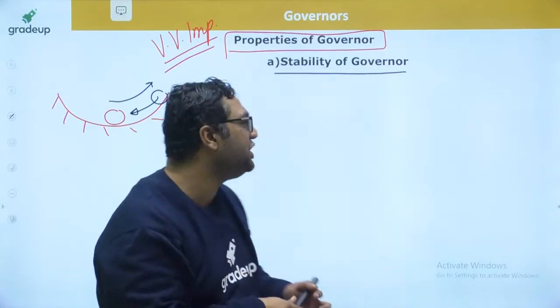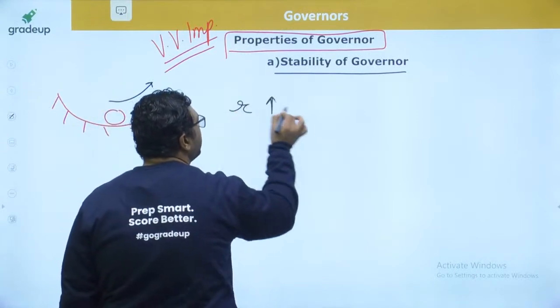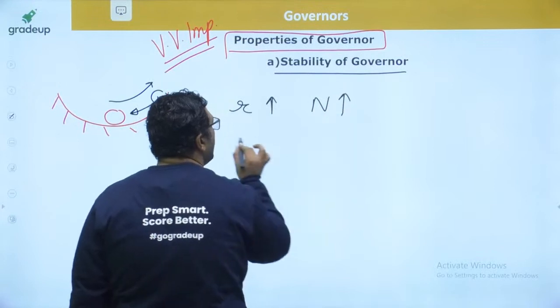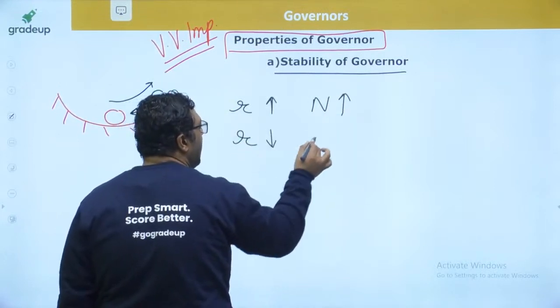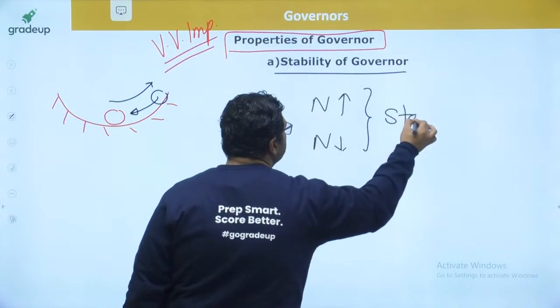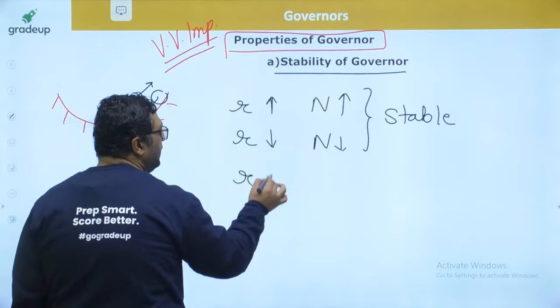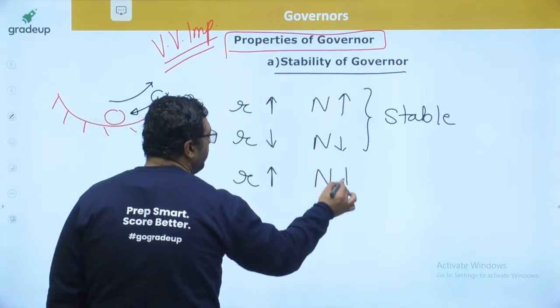And my dear, this condition is achieved when on increasing the R, speed will increase. When on decreasing the R, speed will decrease. This is the condition when governor is found to be stable. And my dear, this is the most desirable condition. If on increasing the R, speed is going to reduce.